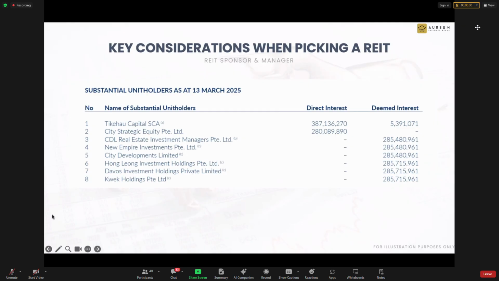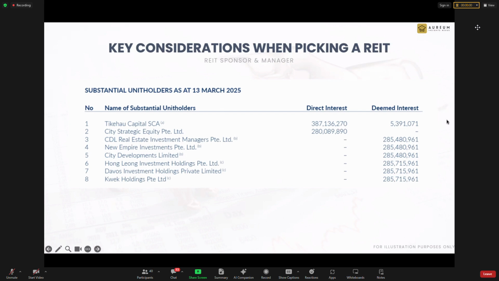How to calculate? First, you must know how many units are being distributed in these REITs. And from there, you need to punch your calculator to divide by that, then you know the percentage. So to investors, it's a bit troublesome. But to the REIT manager, in the annual report, you just need one column only. And they just refuse to do that. So this is why I don't like some of the REITs that do that.